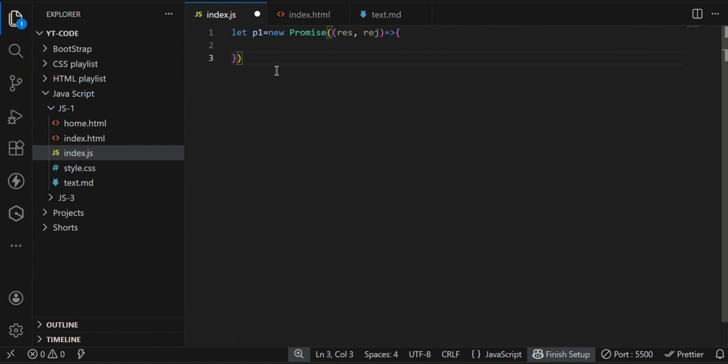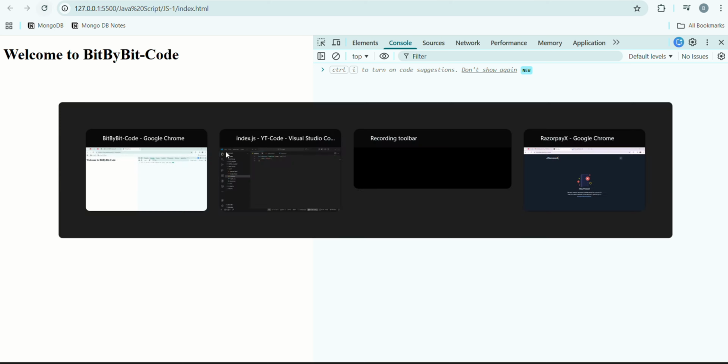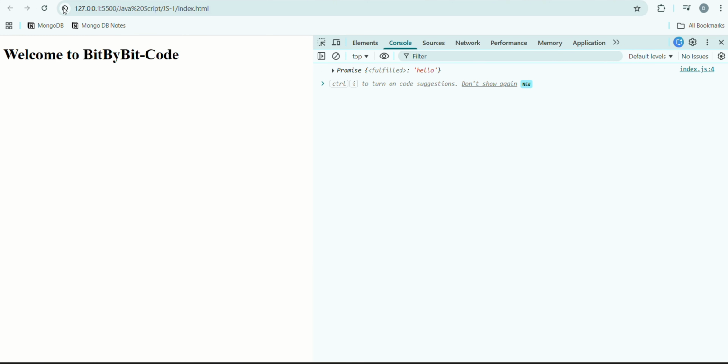A promise has three states. The first is the fulfilled state, the second is the rejected state, and the third is the pending state. We will learn with the resolve state first. resolve of "hello", and then console.log of p1. Now you can see I have got a promise, and inside it prototype is Promise, promise state is fulfilled, and the result is hello.